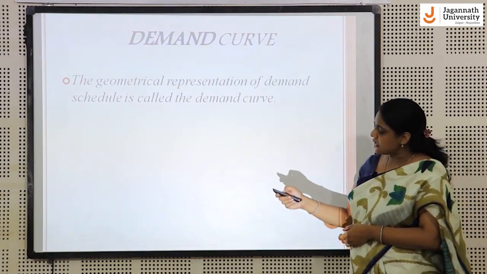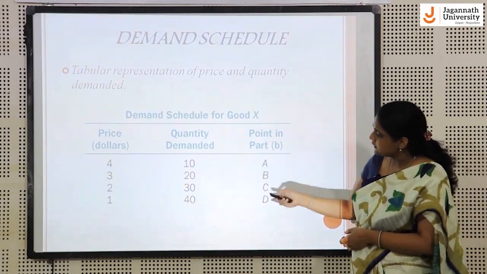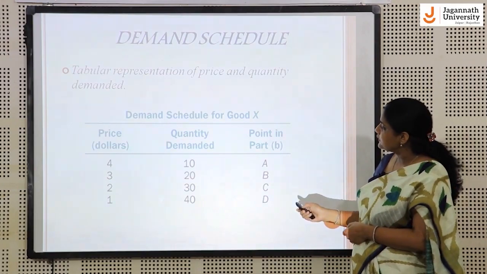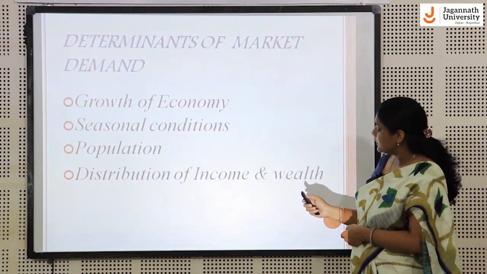If the table which I have shown here is plotted mathematically in a graphical form, then it would be like this.